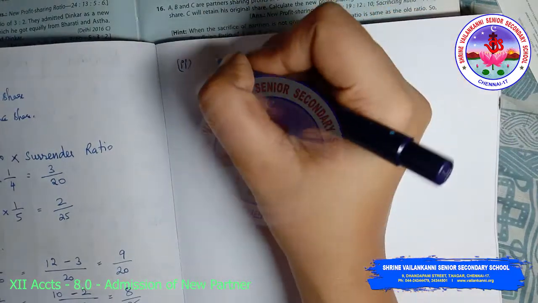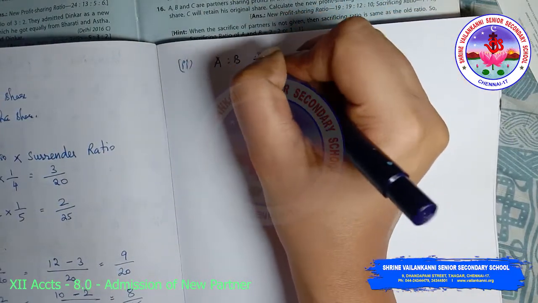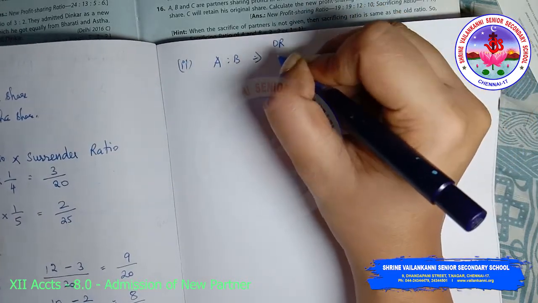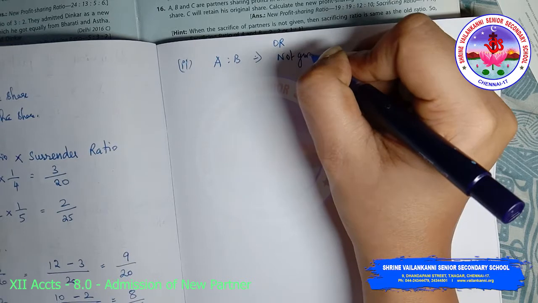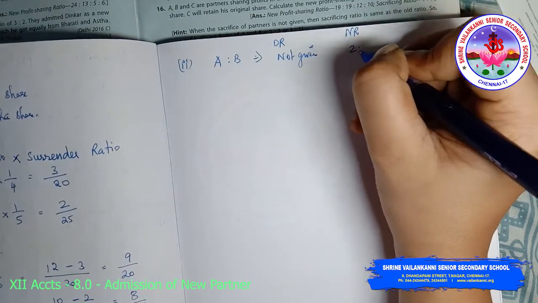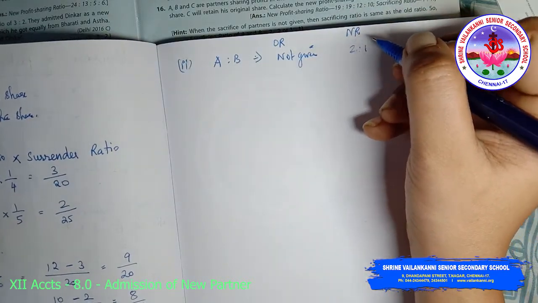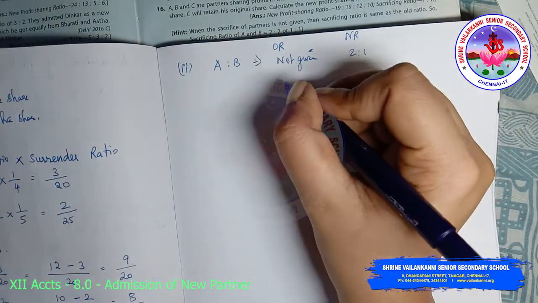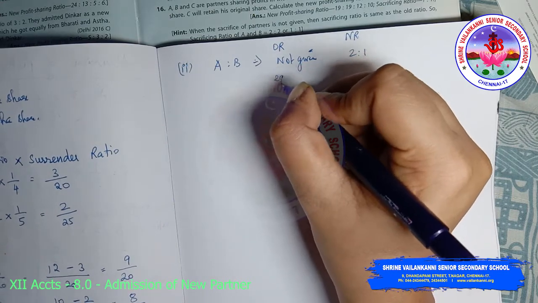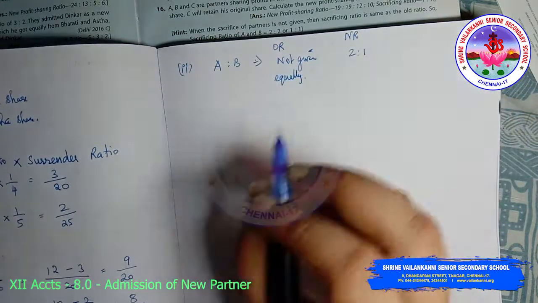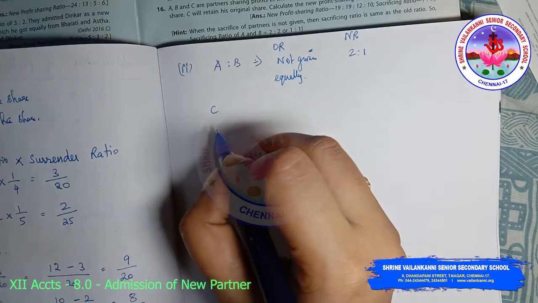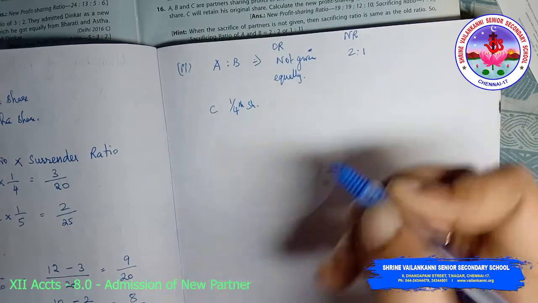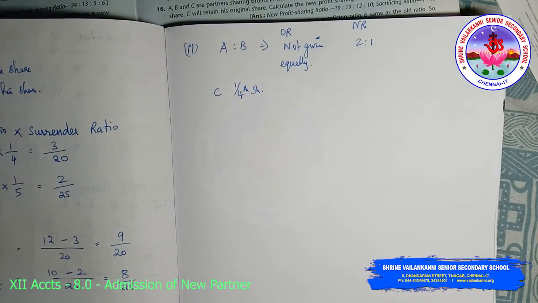Old partners A is to B: their old ratio is not given. Their new ratio will be 2:1, which they have given. If the old ratio is not given, we have to assume it to be equal. Now C is getting admitted for how much share? 1/4 share.